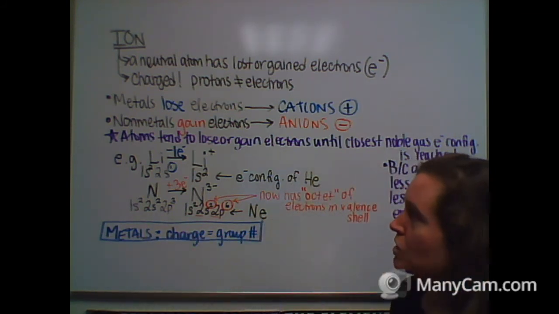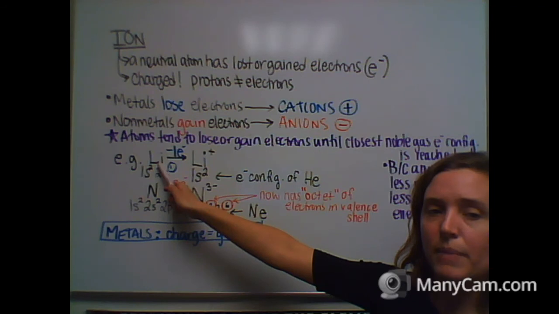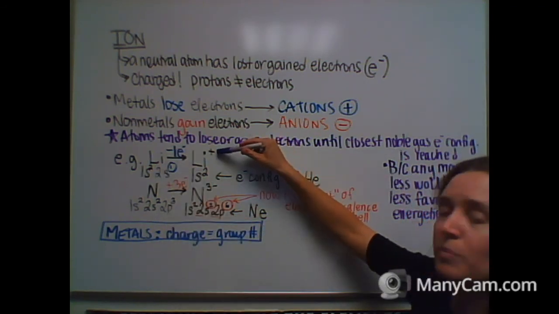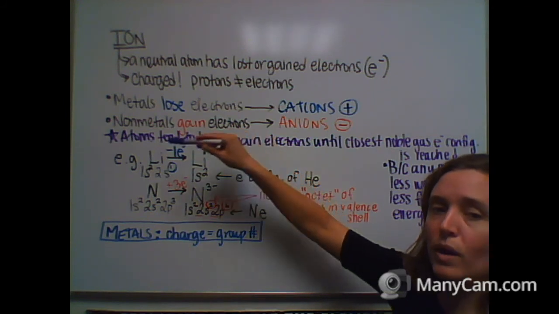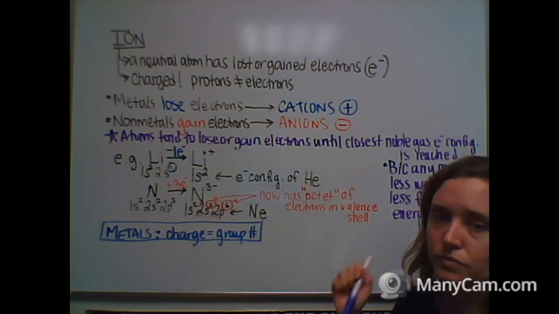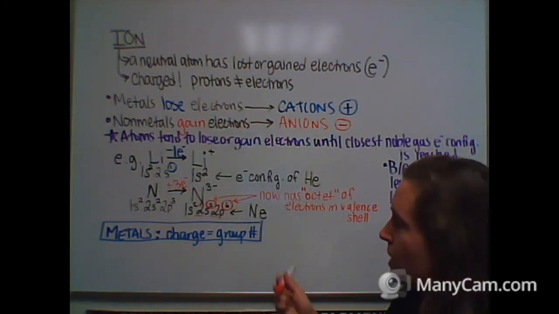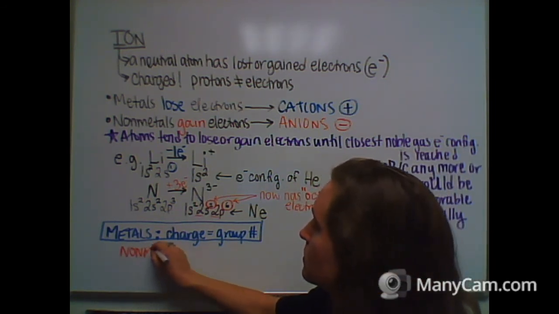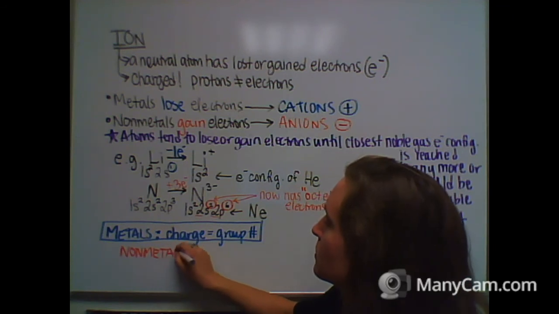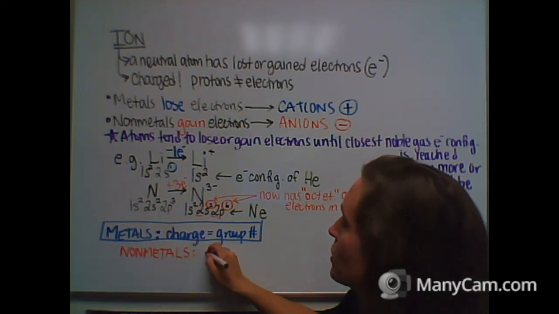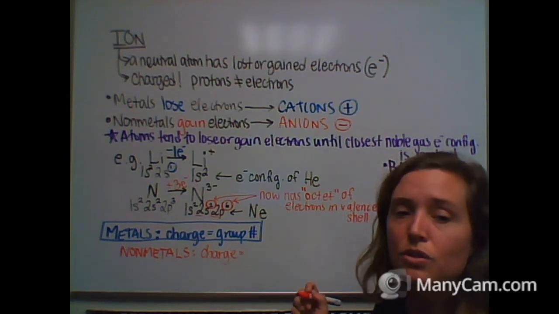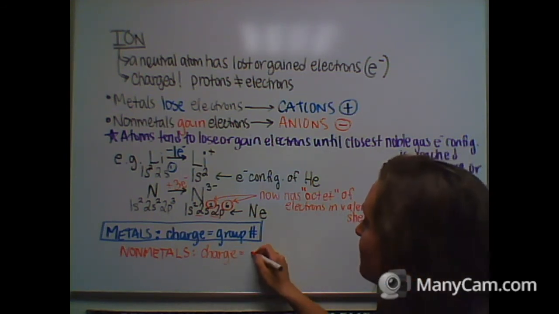Just like over here, lithium is a metal in group 1A. It gets a charge of +1. Group 1, 1 charge, right? For nonmetals, the charge is equal to the group number minus 8.